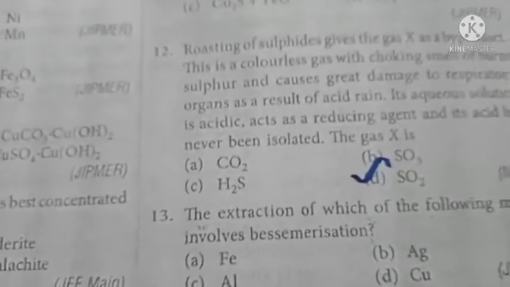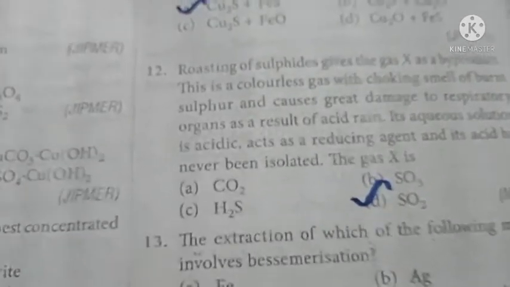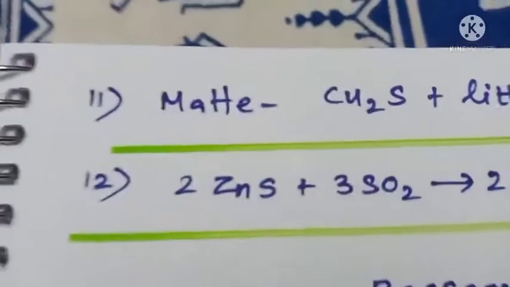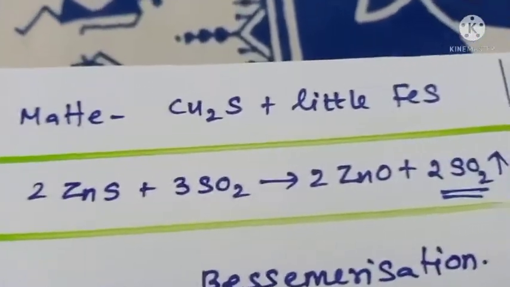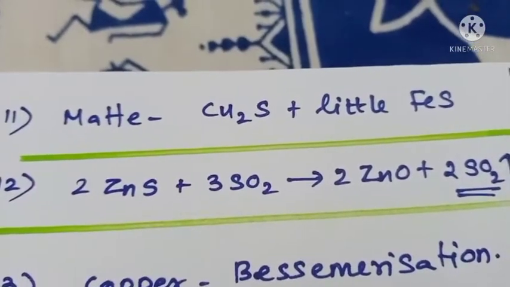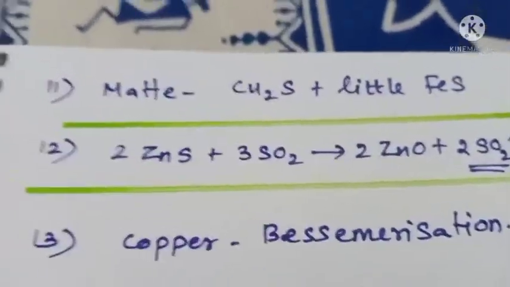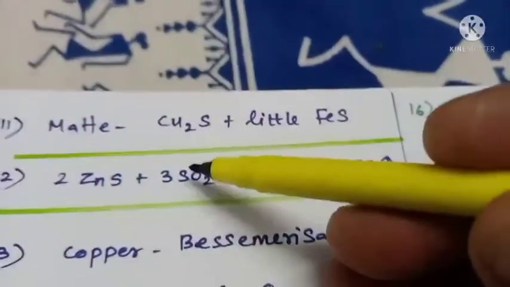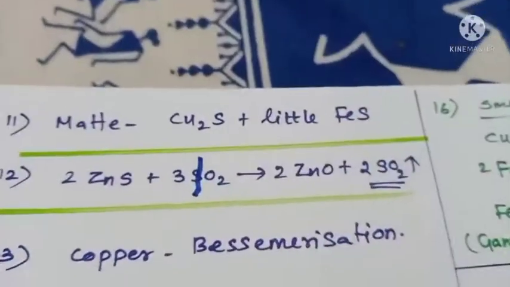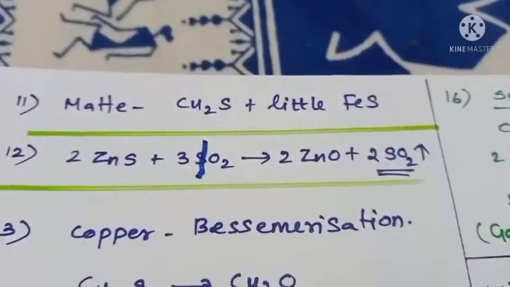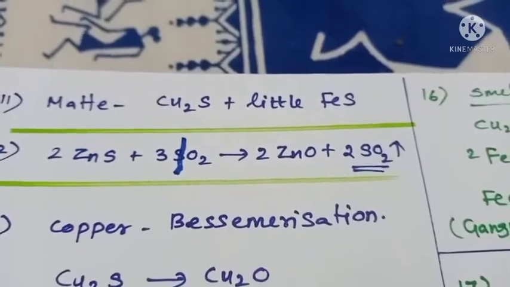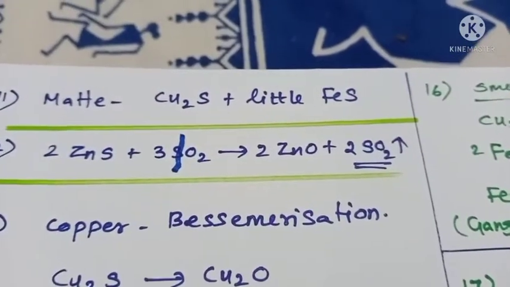So just I give one example for that sulfur dioxide formation reaction. Okay, so look at the reaction. It is nothing but an example for the roasting process. Zinc sulfide, that is zinc blende, is roasted with 3O2, not SO2, this is 3O2. When zinc sulfide is roasted, heated in excess of oxygen, what you get is zinc oxide. That sulfide is converted into oxide.